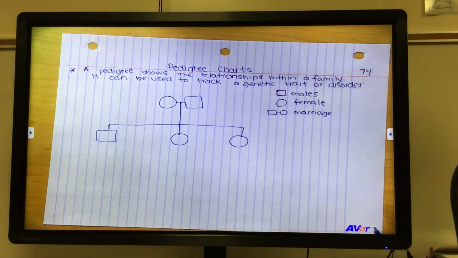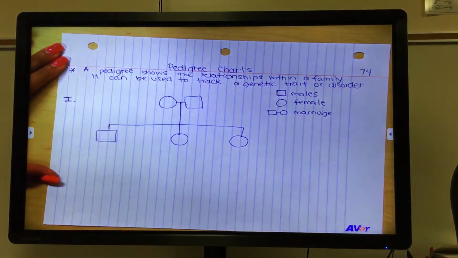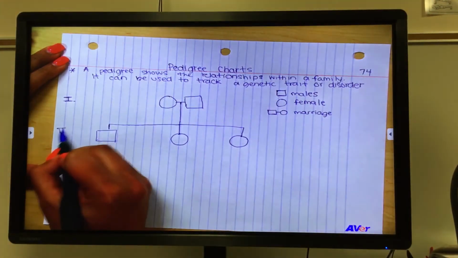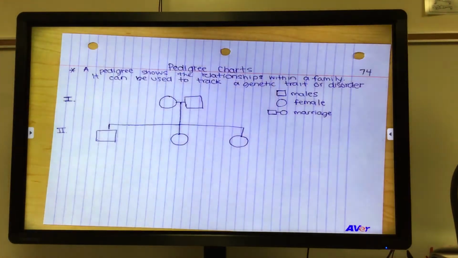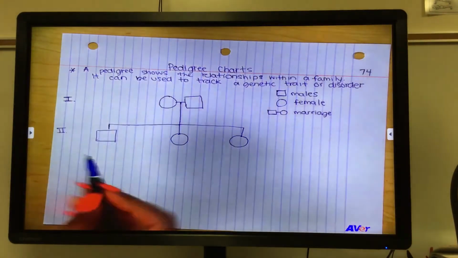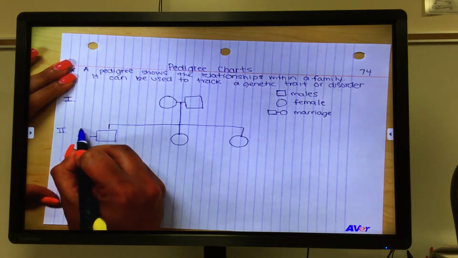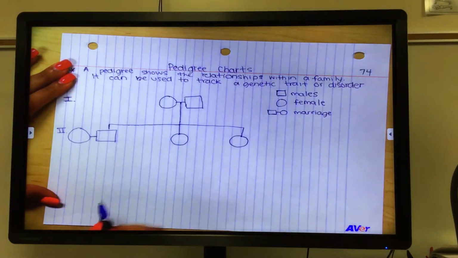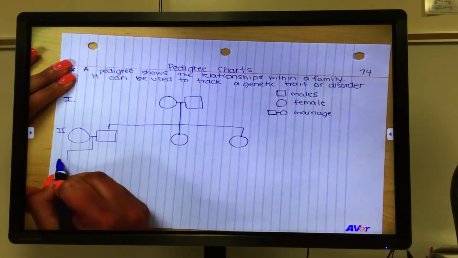And we represent, or we show, the generations with Roman numerals off to the side. So this is generation 1. We've now drawn generation 2. Okay, so follow me as we go through this. This male, this firstborn son, married and had 2 children of his own. He had 2 sons.